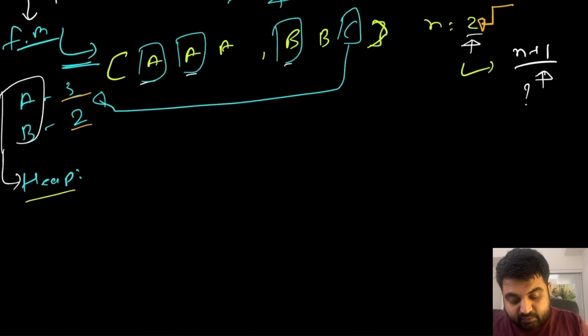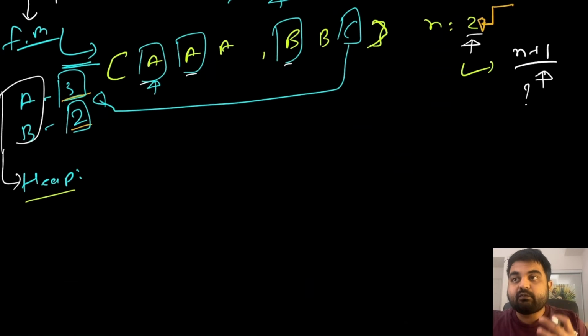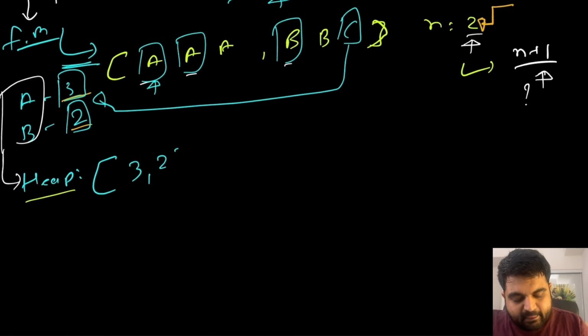Now, instead of storing these characters, why don't we just store the frequencies? Because in the end, we simply need to return the total number of intervals we are going to need. So in the heap, we can actually store the frequencies. The idea is we are going to be traveling in a cycle manner. So n in this case is 2, so there is going to be a cycle of 3s.